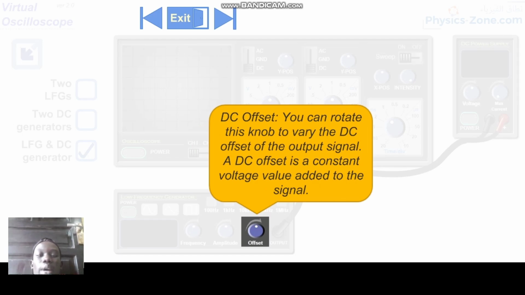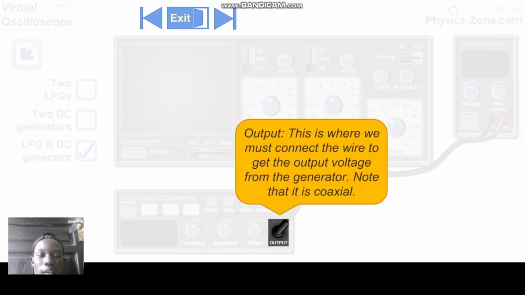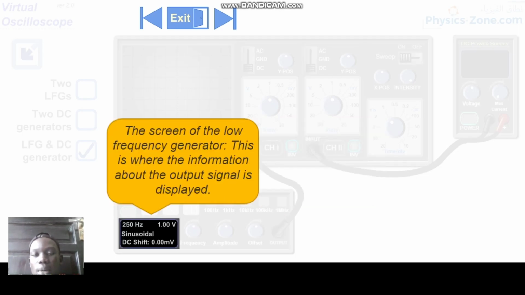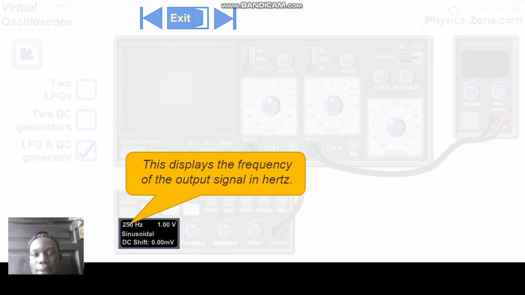Output. This is where we must connect the wire to get the output voltage from the generator. Note that it is coaxial. Next, the screen of the low frequency generator. This is where the information about the output signal is displayed. This displays the frequency of the output signal in hertz.